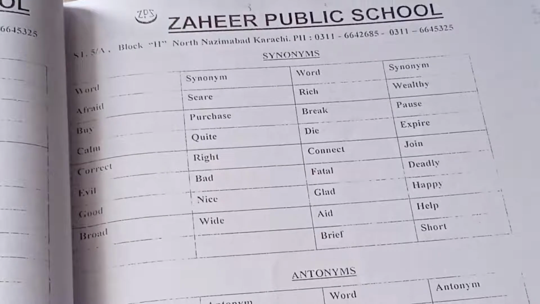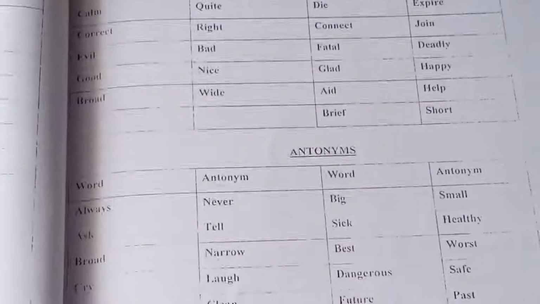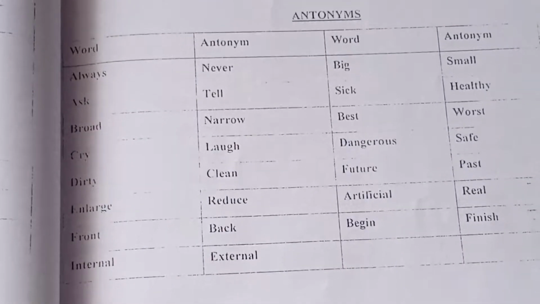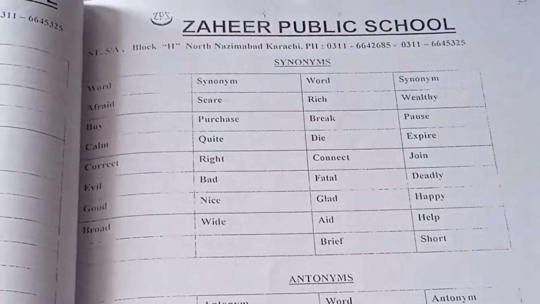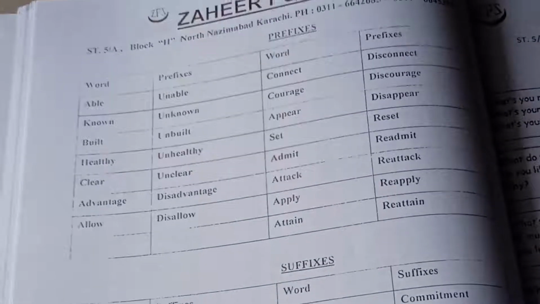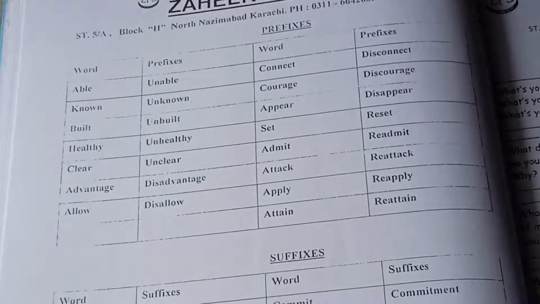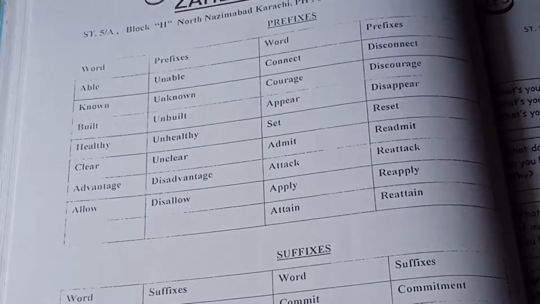Synonyms, here again 20 words are given. Similar words, then antonyms, opposite words. Try to memorize these during your vacations, okay? Then comes prefixes and suffixes. Prefixes means you have to add some words before the actual word to change the meaning of that word.